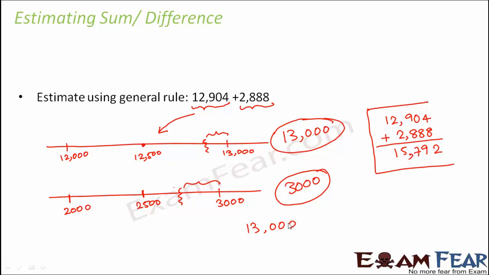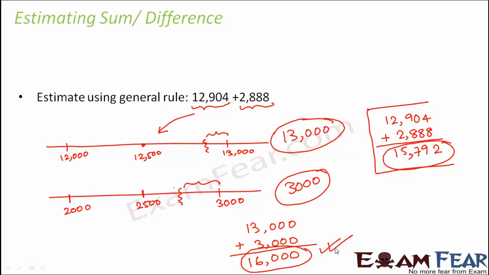So now we will add 13,000 and 3,000. So what do we get? We get 16,000. Now, why did we initially add it traditionally? Just to see whether we are getting a number that is close to the actual sum. You see the actual sum was 15,792, which can be rounded off to 16,000, right? And that is what we have got here. So this is how we estimate the sum or difference of two numbers.